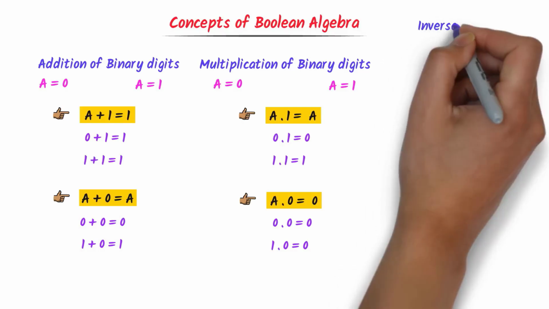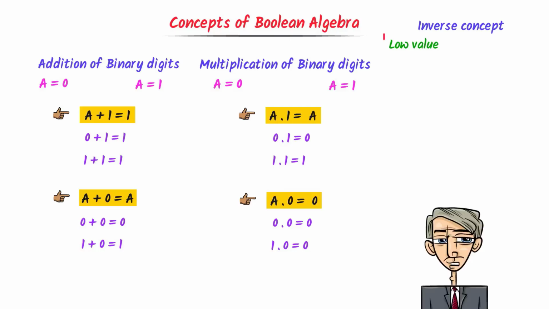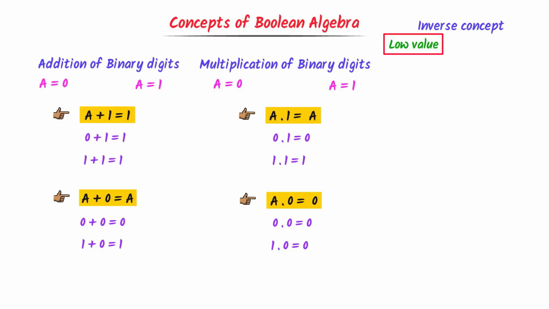Now let me teach you the concept of inverse in Boolean algebra. For example, consider low value. If I ask you what is its opposite value, your answer is simple. Its opposite is high value. We know that 0 represents low value and 1 represents high value. So the inverse of 0 is 1 and that of 1 is 0. For example, if one binary digit is a, its inverse is a bar. Thus remember that bar on any variable represents inverse value.